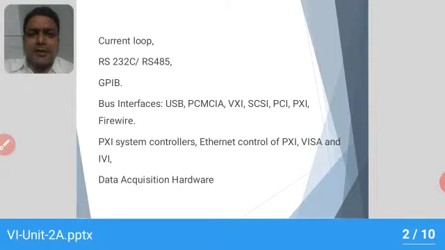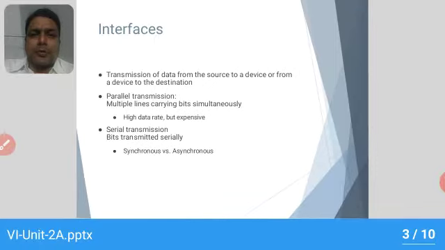So these are the basic requirements for an interface to transfer data from the instruments to the computer. This is the requirement for an interface: the transmission of data from the source to a device or from a device to the destination.